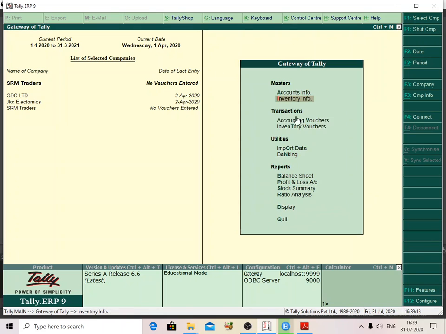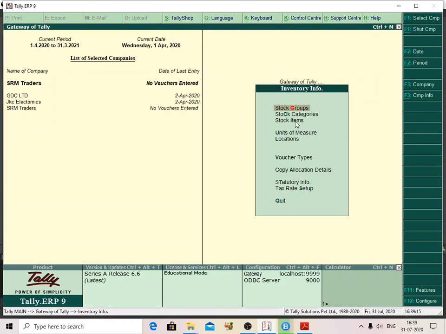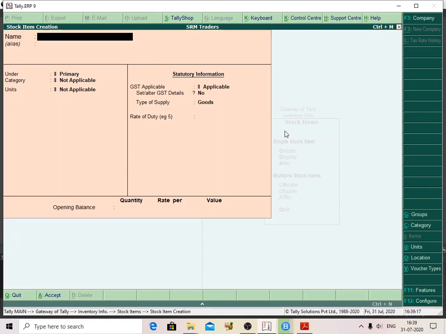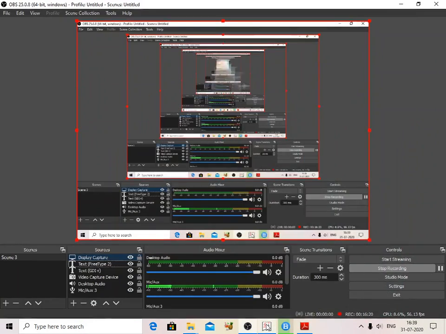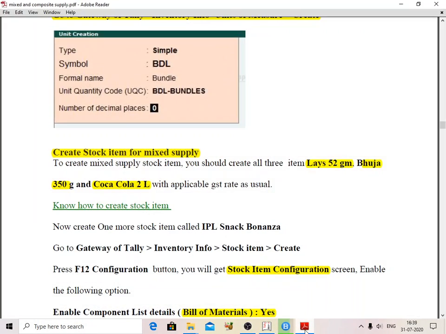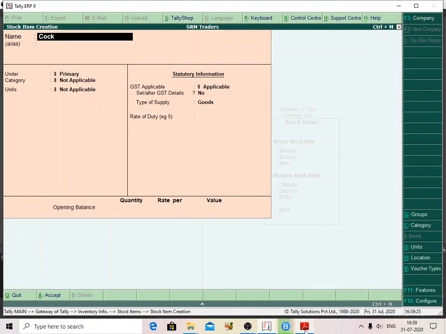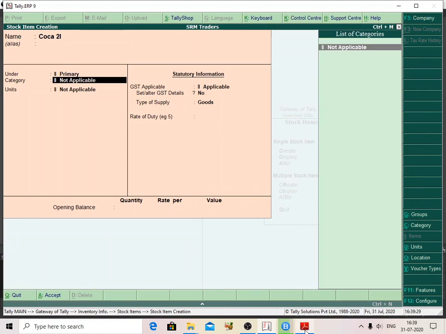After that, I am creating the stock item. Stock item create, Coke. I am going to create Coke 2 liters. It is primary.